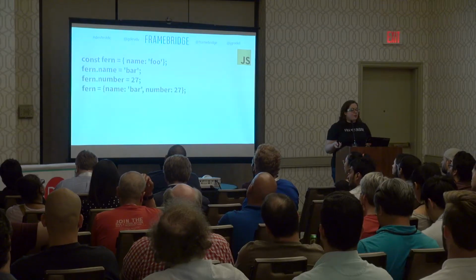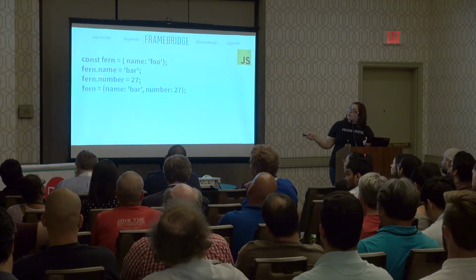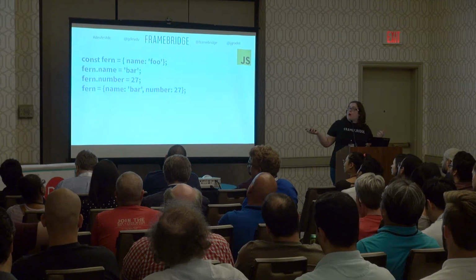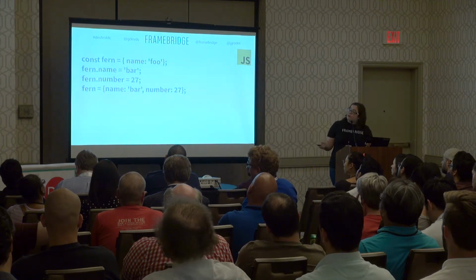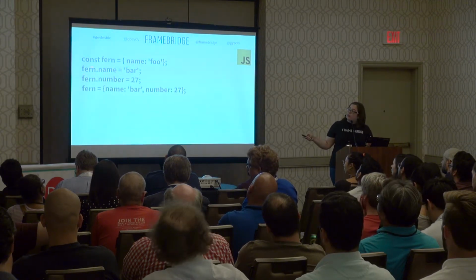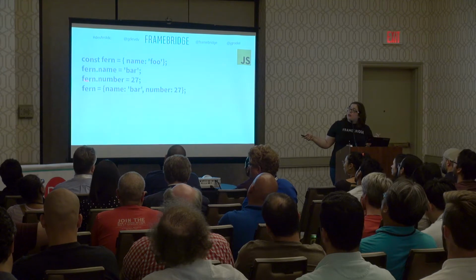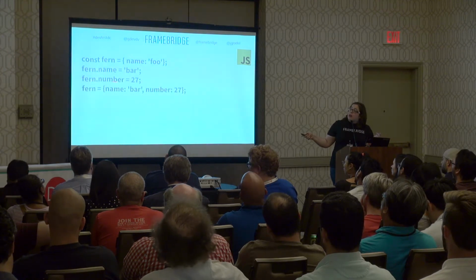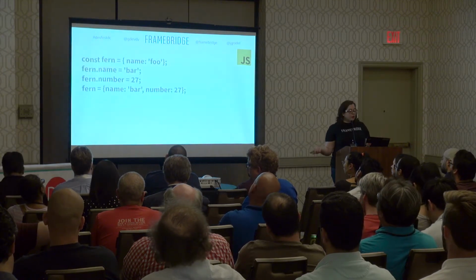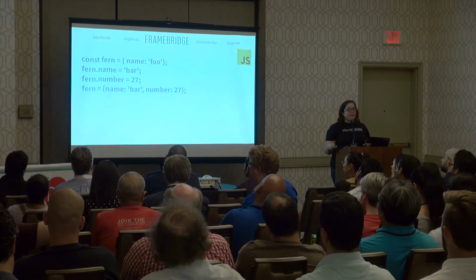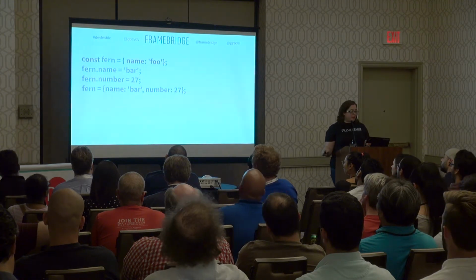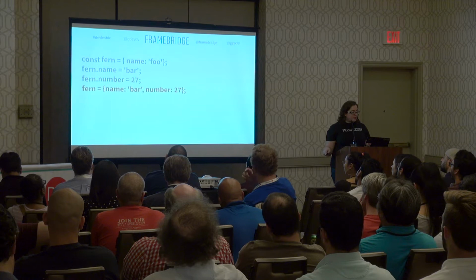Here's that same concept with an object. I have const fern, and I'm going to give it one property, name with foo. I'll then come in and use that reference, say in fern, to look up that object, and I'll change the name to bar. I'll then add on the property number onto fern and put in a value of 27. And that is all fine. That does not cause us any problems.